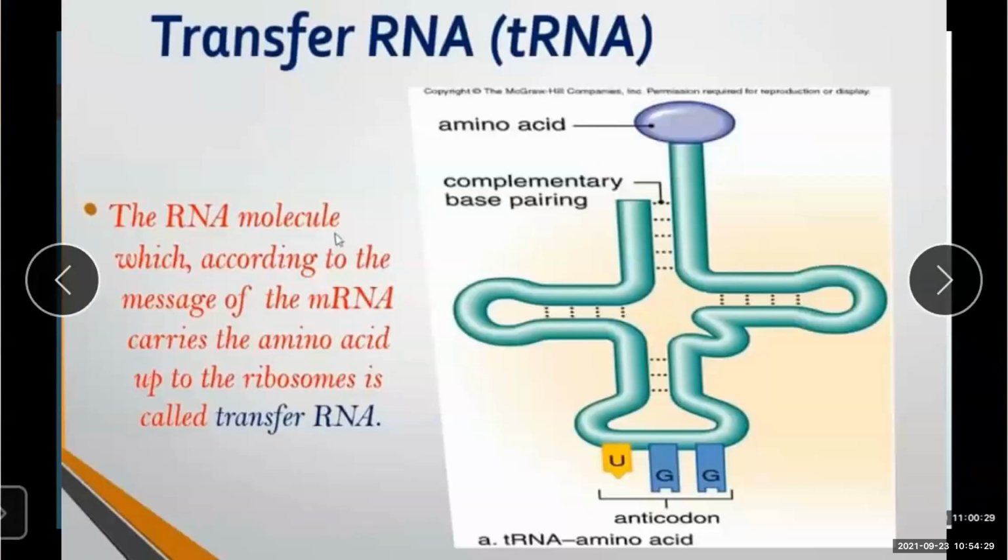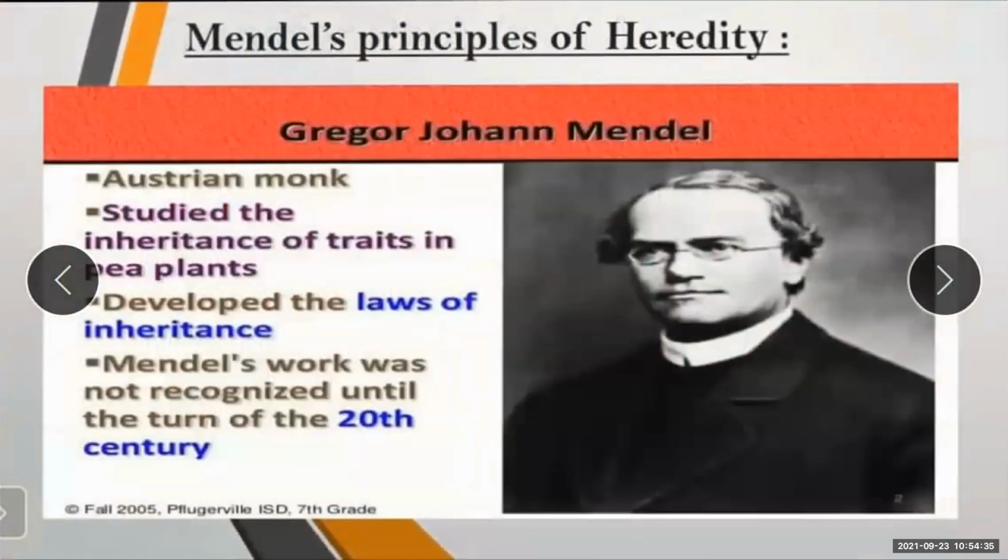Now moving further to the topic, that is Mendel's principles of heredity. First of all, we will know about Mendel. What is his full name? It is Gregor John Mendel. He was born on 20th July 1822, and he died on 6th January 1884.